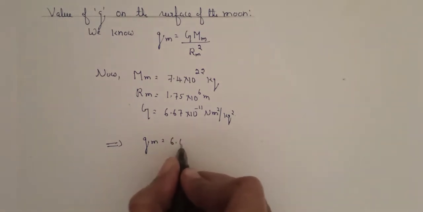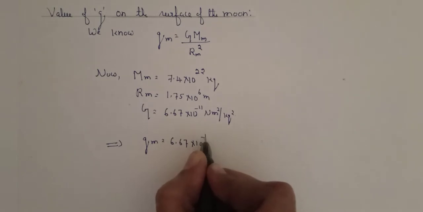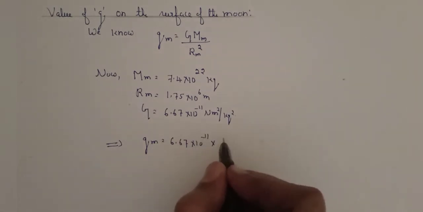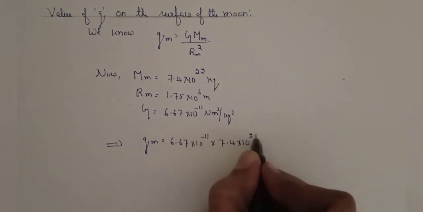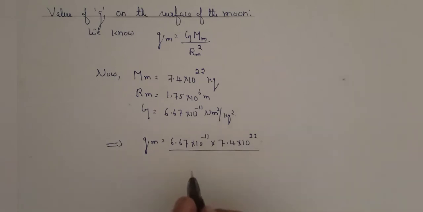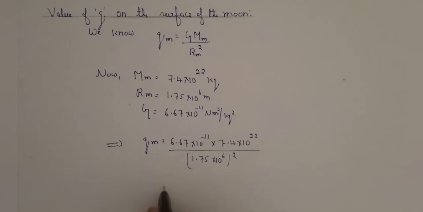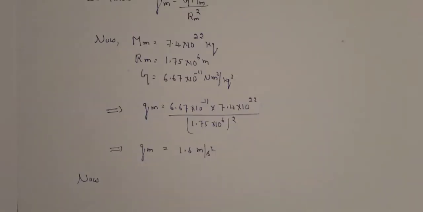Substitute 6.67 into 10 to the power of minus 11 in place of G, and the mass of the moon is 7.4 into 10 to the power of 22, and the radius of the moon is 1.75 into 10 to the power of 6 whole square. If we simplify this, we will get 1.6 meter per second square. So the acceleration due to gravity on the moon is 1.6 meter per second square.